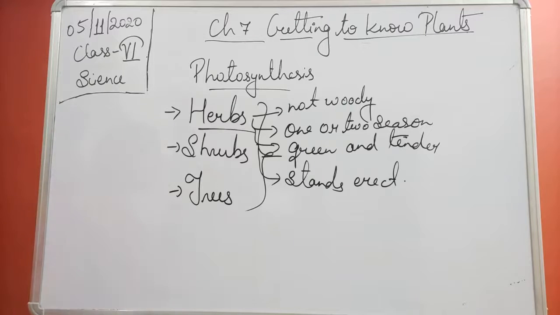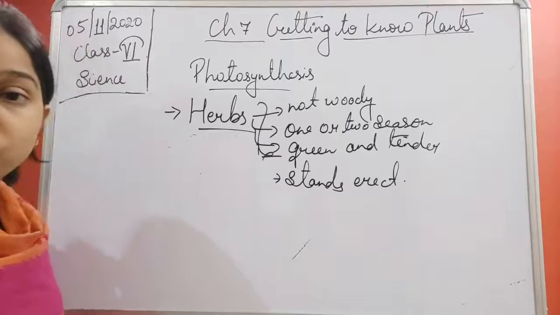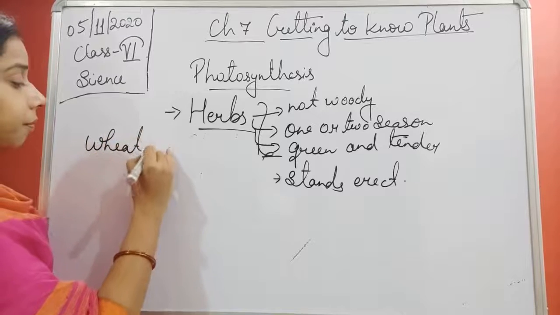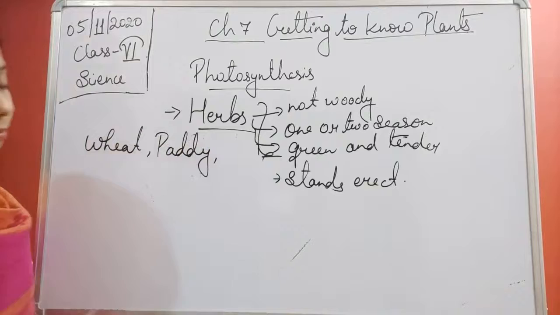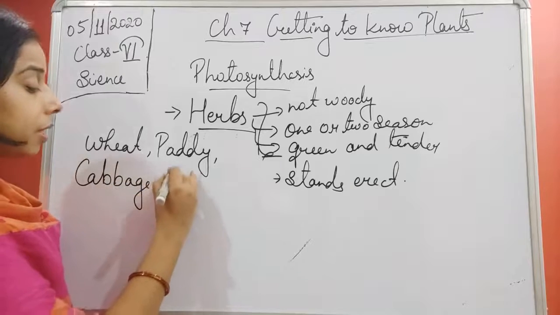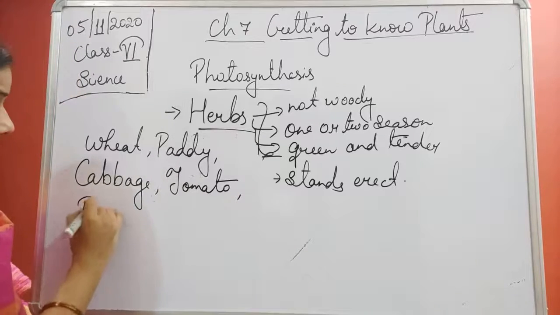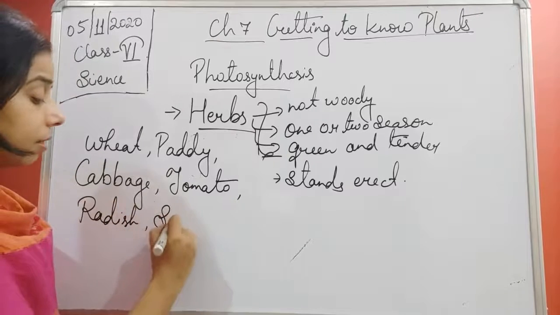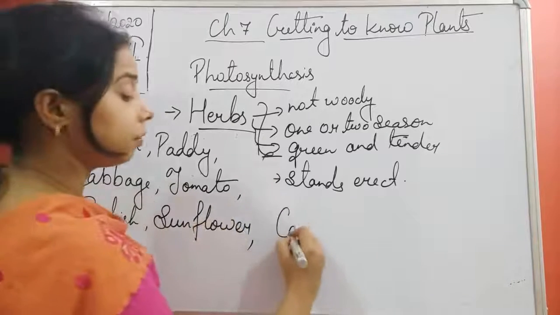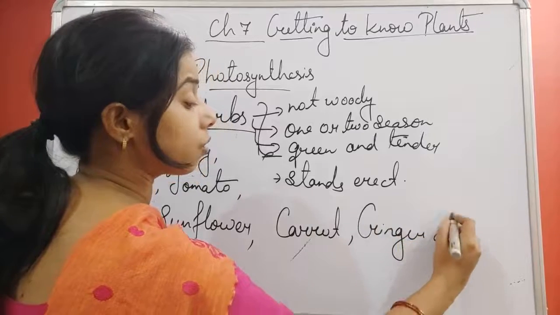Now let us see what the different examples of herbs are, students. There are a lot of plants which we include in the category of herbs. Like wheat, paddy plant, cabbage, most of the vegetables, tomato, radish, sunflower, carrot, ginger, etcetera.